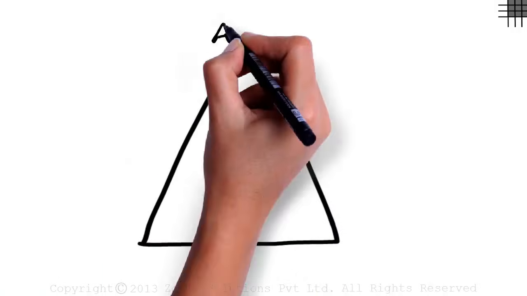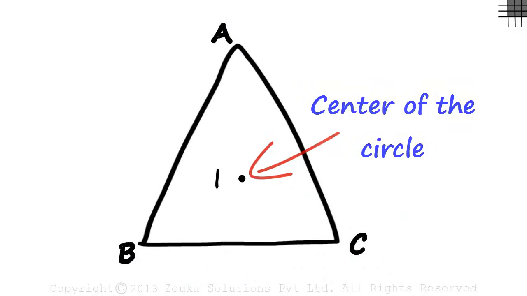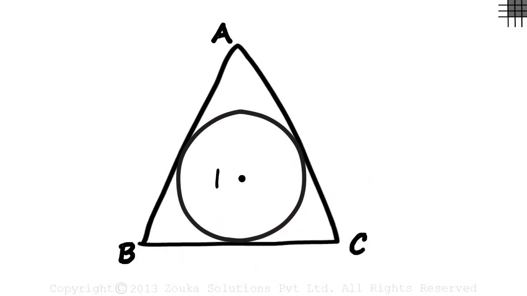Look at this triangle ABC with incenter I. The point I is actually the center of the circle, which touches all the sides at just one point. So segment AB is actually a tangent at this point. Similarly, BC and CA are tangents at this point and this point respectively.